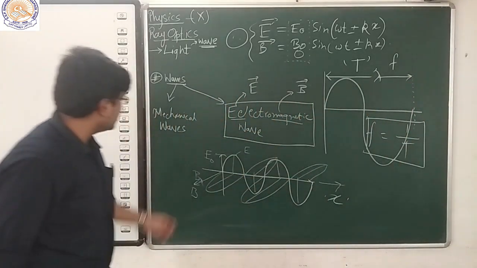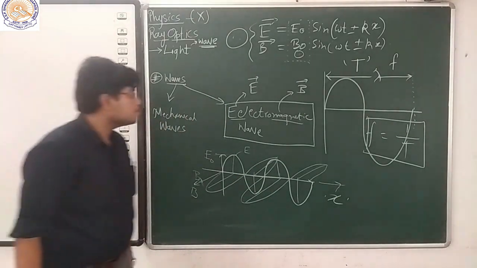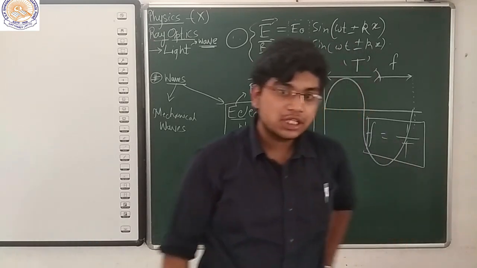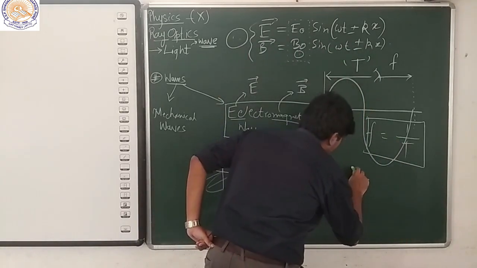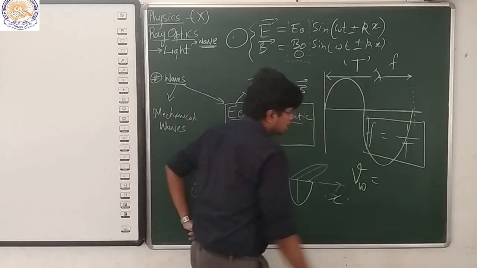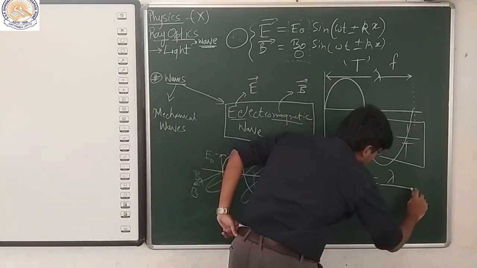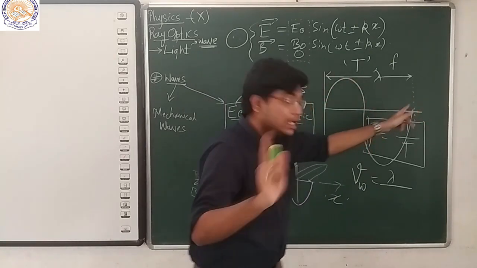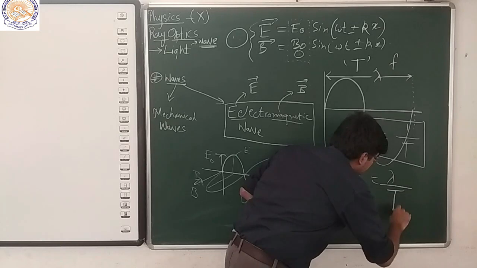It can be electromagnetic, it can be mechanical, anyway. The velocity of the wave is equal to lambda, the distance traveled by the wave in the given time period.